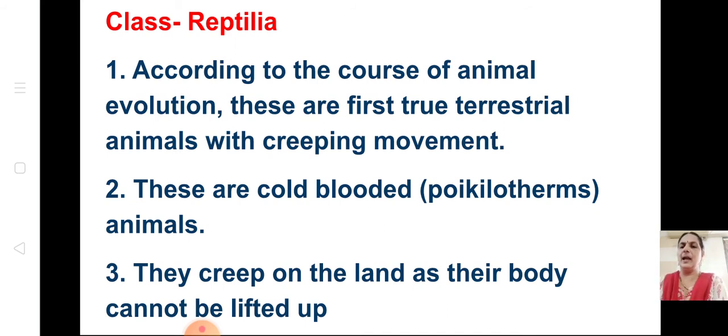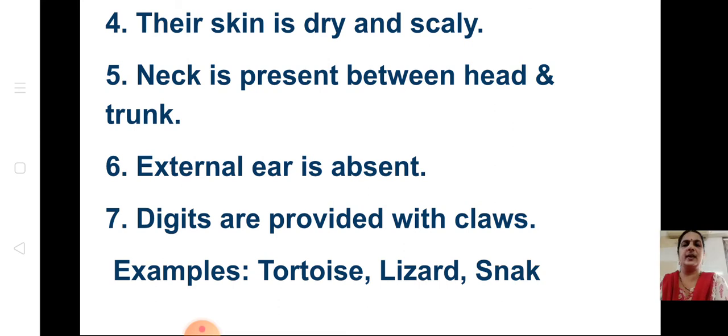They creep on the land as their body cannot be lifted up. You know, they are always creeping movements. Their skin is dry and scaly. Think of a snake. Neck is present between head and trunk. External ear is absent. Even for this class, like the amphibians, they don't have external ears. Digits are provided with claws. So there were no claws before. Here the digits, that is toes and fingers, are called digits. They are having claws. Example, tortoise, lizard, snake.